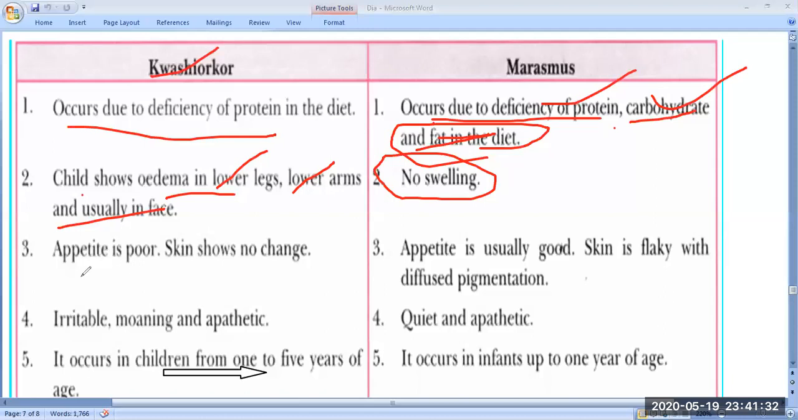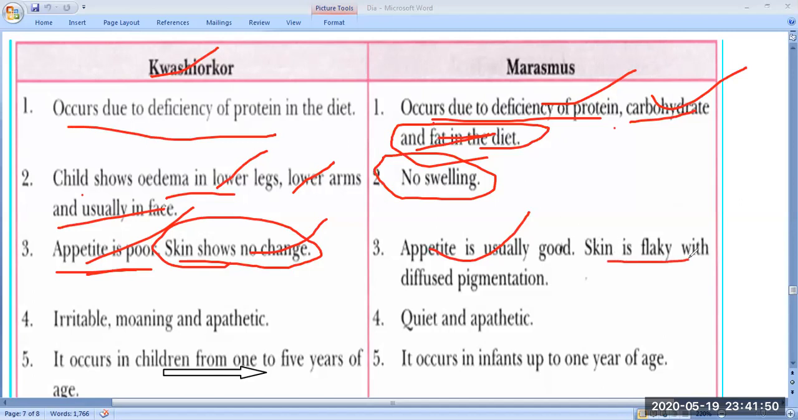Next, in Kwashiorkor the appetite is poor, and the skin shows no change. Here in the skin there is no change. In marasmus the appetite is usually good, which means the marasmus child becomes hungry. And the skin is flaky, with diffuse pigmentation, meaning proper pigmentation does not take place.